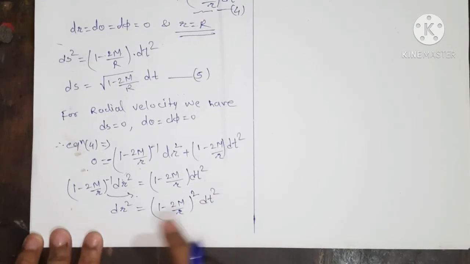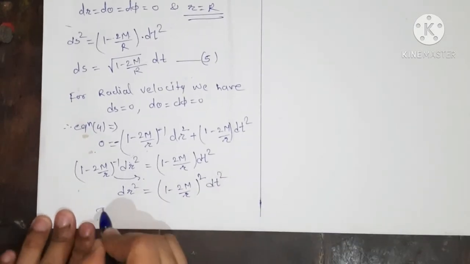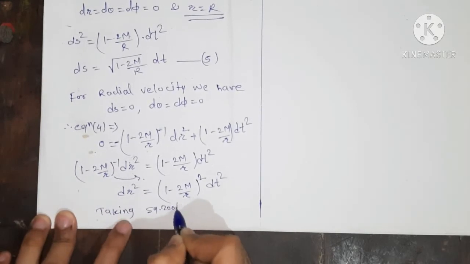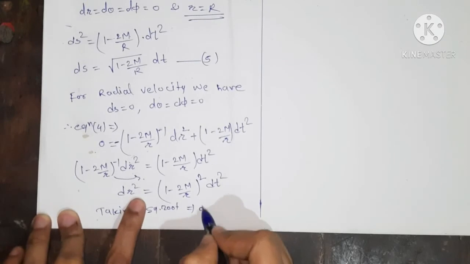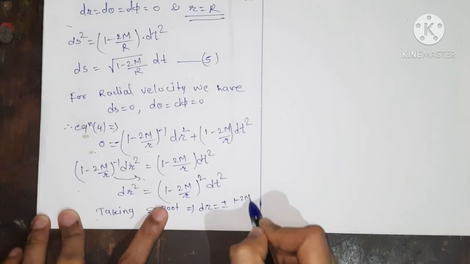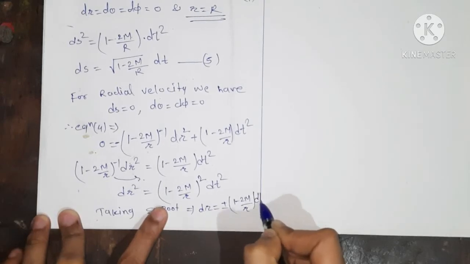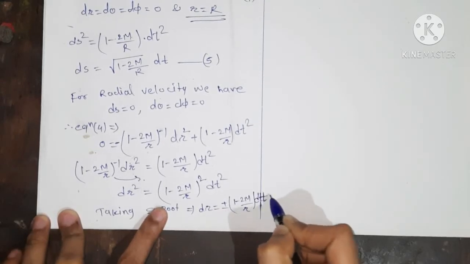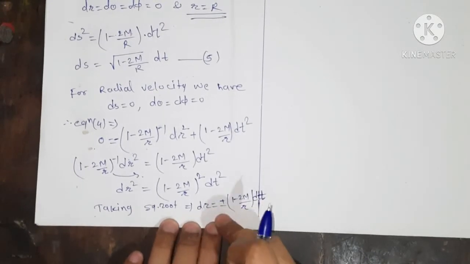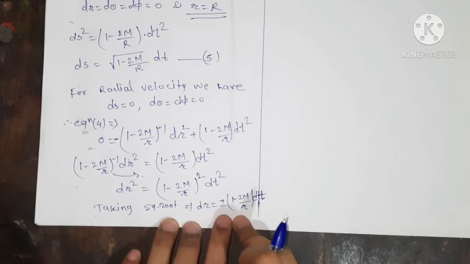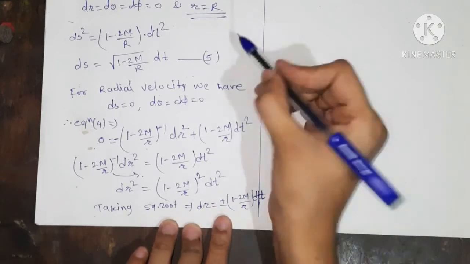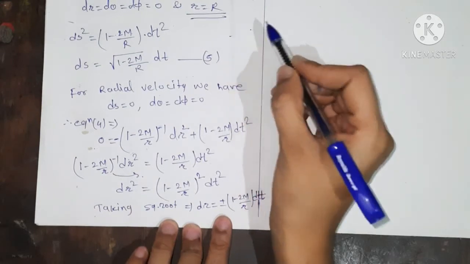Now we can take the square root on both sides. So taking the square root, this implies dr equals plus or minus (1 minus 2m upon r) into dt. Now we can take only the positive sign because the distance is increasing, as the light is leaving the sun and going towards the earth.